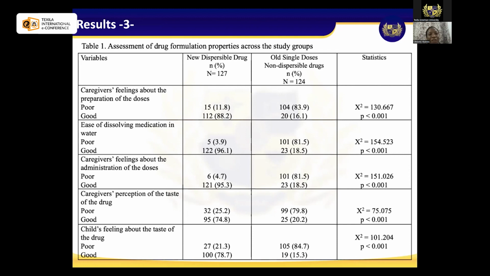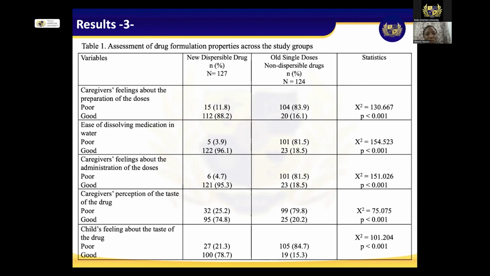And for the old dispersible one, we had more of the caregivers who said administration was not very easy for them. And by that, we have about 81.5%, and just about 18.5% who expressed that administration was good for them. And all these were statistically significant at P level less than 0.001.